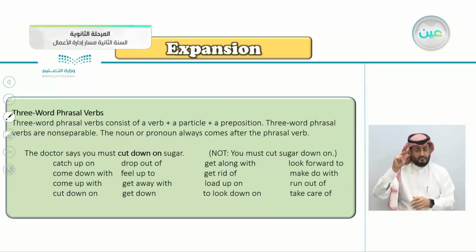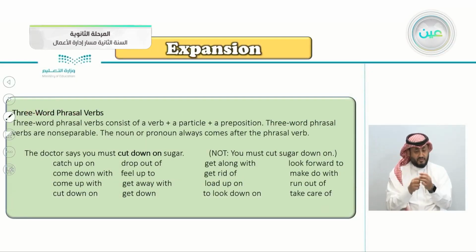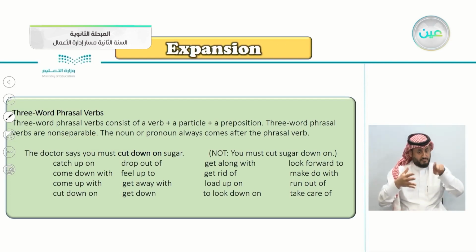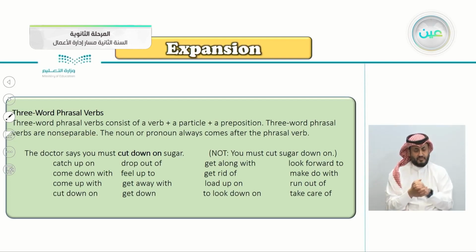And remember, there's also a second part here, the three-word phrasal verbs, which we have in this exercise. The three-word phrasal verbs consist of a verb plus a particle plus a preposition. They are non-separable. You can't separate them. The noun or the pronoun always comes after the phrasal verb. For example, the doctor says you must cut down on. Catch up on, come down with, drop out of, get along with, and so on.